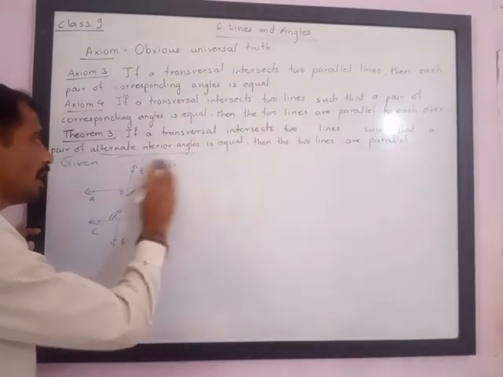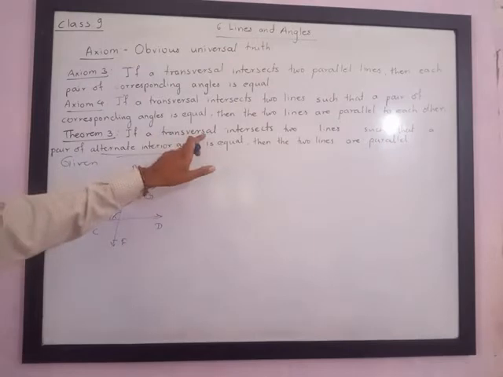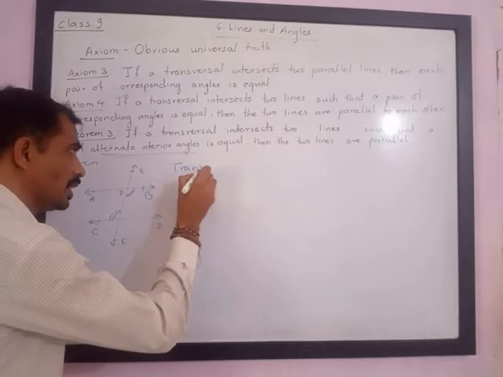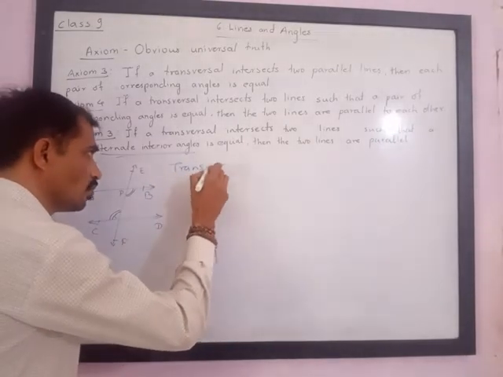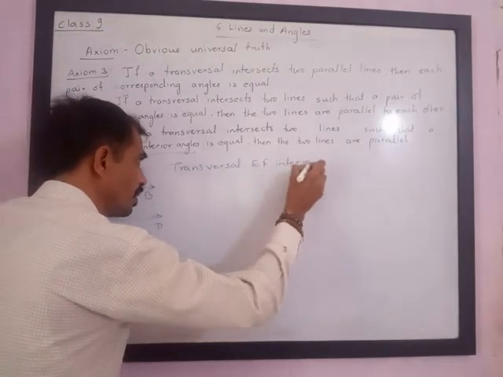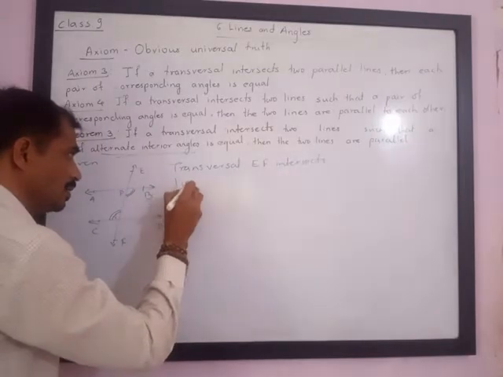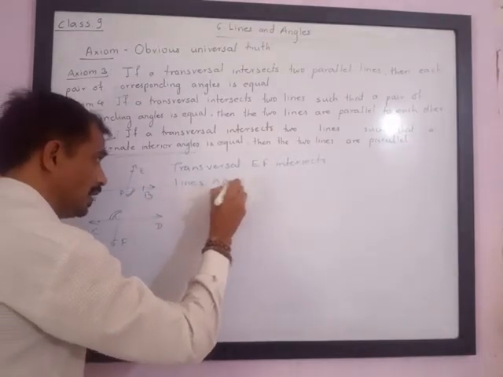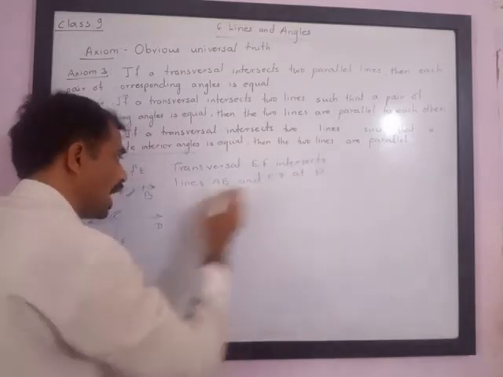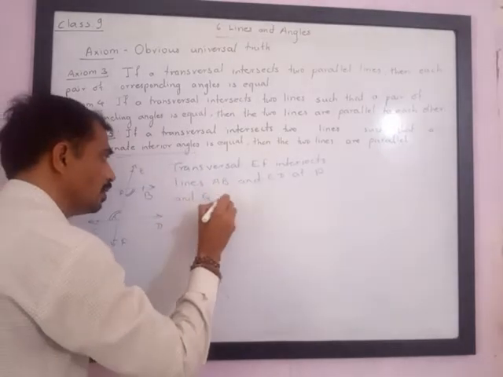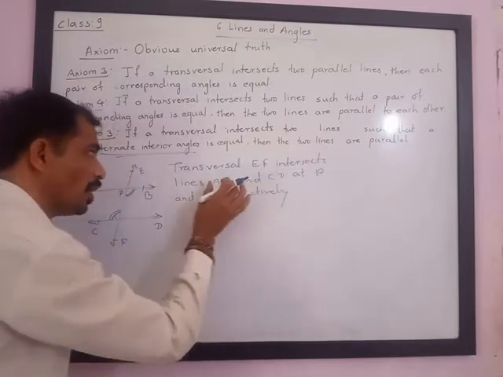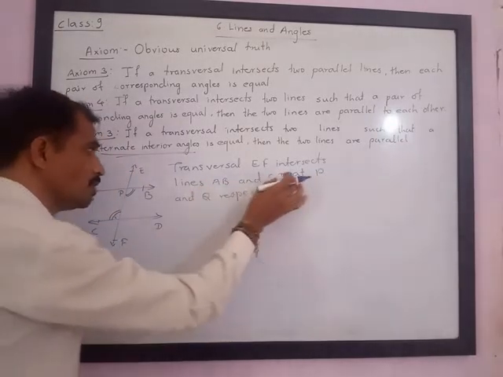So we need to write whatever is given. The given part is, if a transversal intersects two lines, so transversal EF intersects two lines AB and CD at P and Q respectively. I hope everybody understands the meaning of respectively. It means point P is with respect to AB and point Q is with respect to CD.